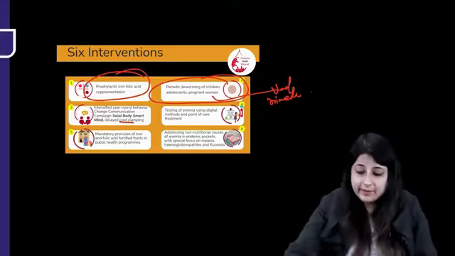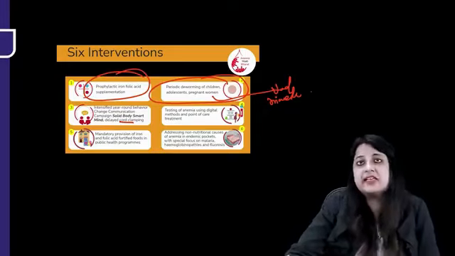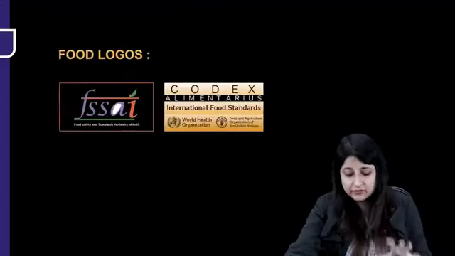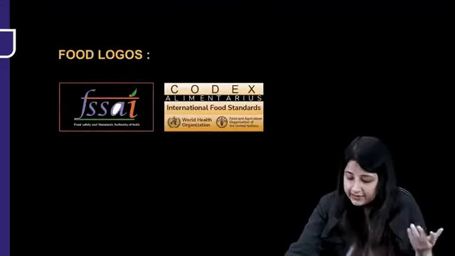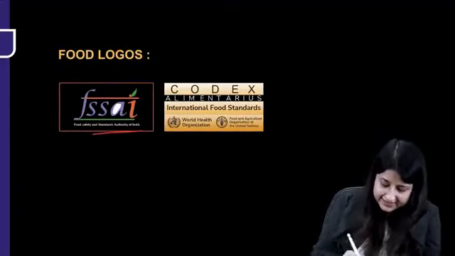Okay? So remember, this Anemia Mukt Bharat is particularly looking after the anemia component of Poshan Abhiyan. Okay? So these were the food programs, which is very important. Coming to the last one, food logos. This is Food Safety Standard Authority in India.